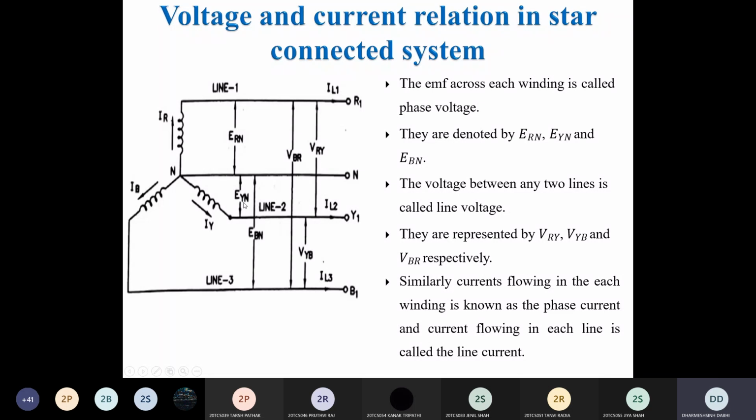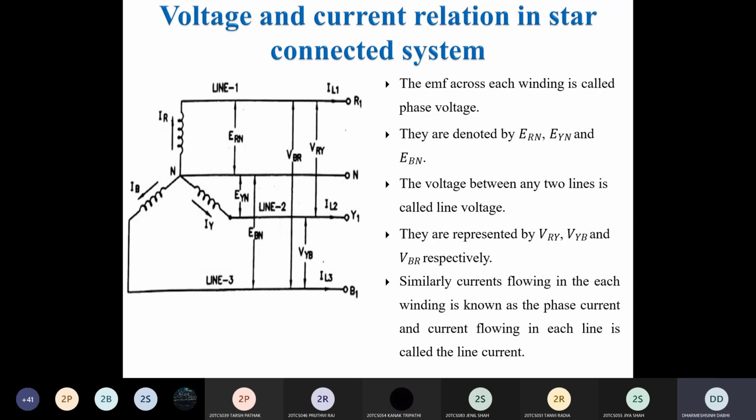This is the phase voltage of Y phase. Same way, the voltage measured between B phase and the neutral wire is EBN. This is called the phase voltage of phase B. Clear? So they are denoted by ERN, EYN, EBN. All are phase voltages. So how to measure the phase voltage? Measure between the phase, or you can say between the winding and the neutral wire.